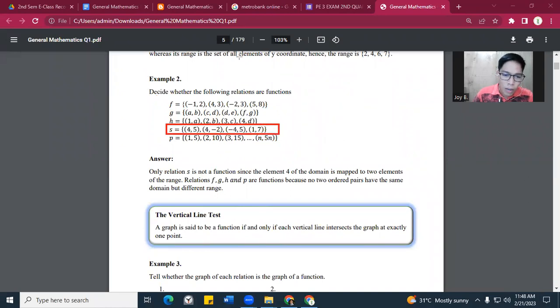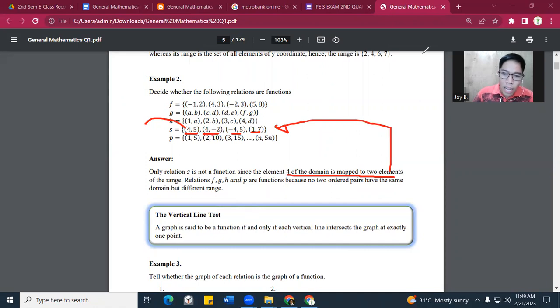Okay, bakit daw? Now, remember this one, only relation S is not a function since the element of 4 of the domain is mapped to 2 elements. Now, dako tayo sa domain. Okay, 4, negative 4, and 1, 7. Now, dapat tandaan natin, di ba? Only relation S is not a function since the element of 4 of the domain is mapped to 2 elements. Again, mapped to 2 elements. So, ginamit ang 4 sa 4, 5, at 4, 2.